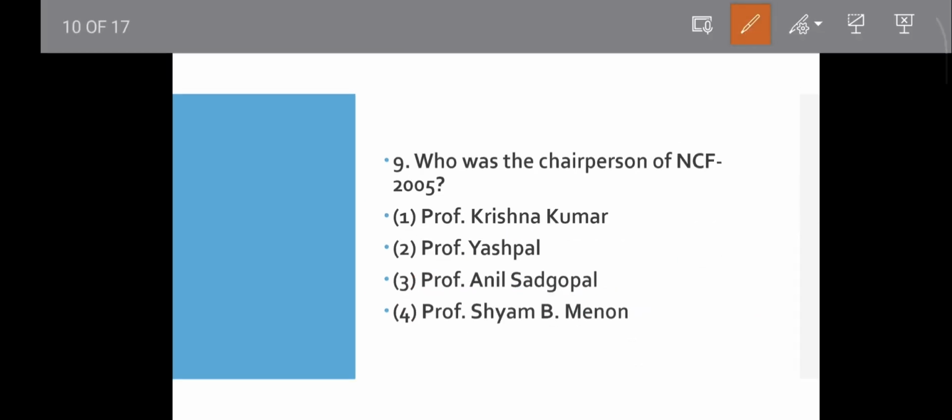Question number 9. Who was the chairman of NCF 2005? Krishna Kumar, Yashpal, Anil Sadgopal, Sam Pitroda. Okay, it is Professor Yashpal. The National Curriculum Framework 2005 committee was chaired by Yashpal. It is also called the Yashpal committee. Then move to the next question.